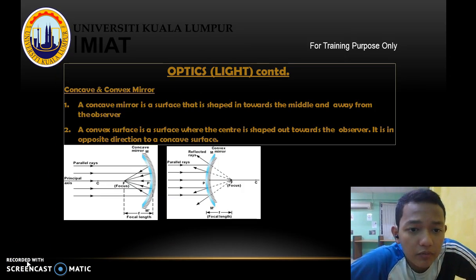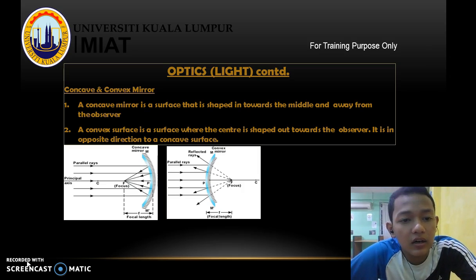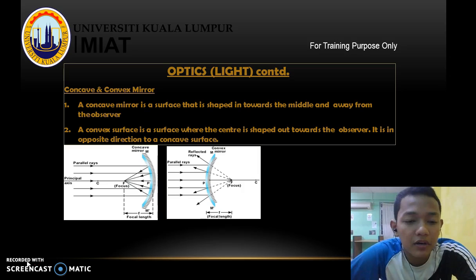Concave and convex mirror. A concave mirror is a surface that is shaped in towards the middle and away from the observer. A convex surface is a surface where the center is shaped out towards the observer. It is in the opposite direction to a concave surface. This is a concave mirror and this is a convex mirror.